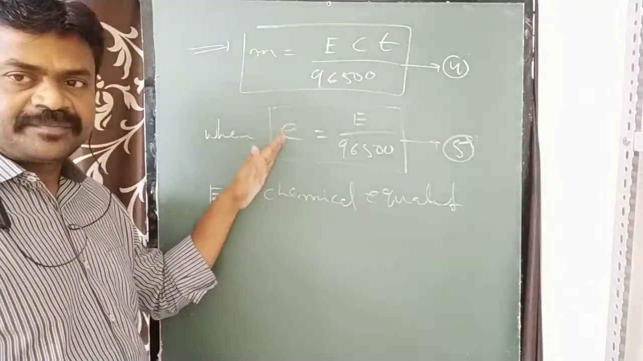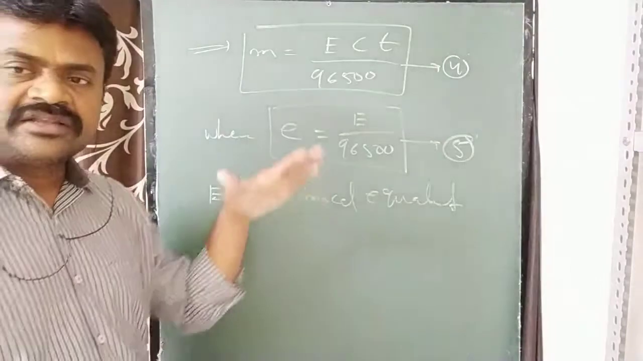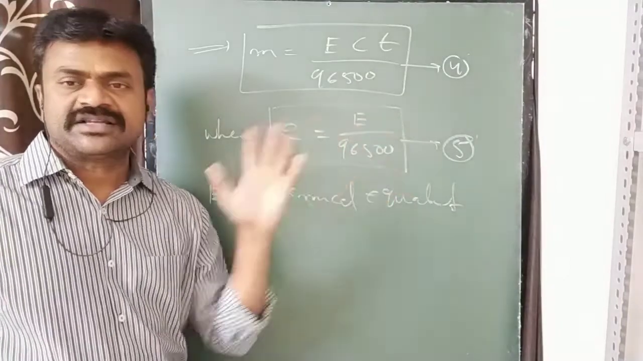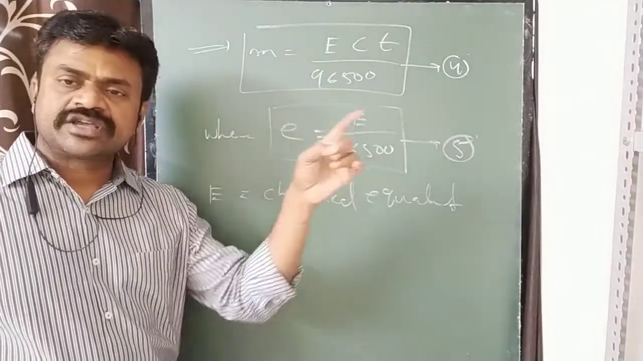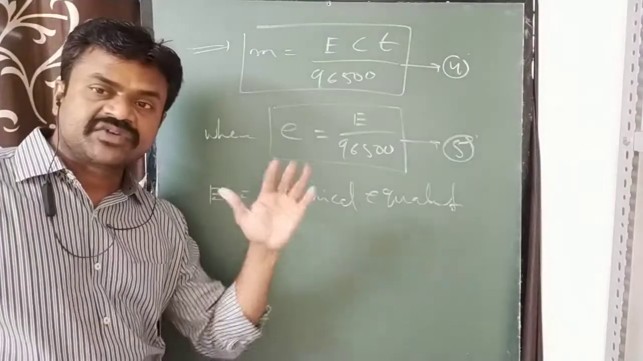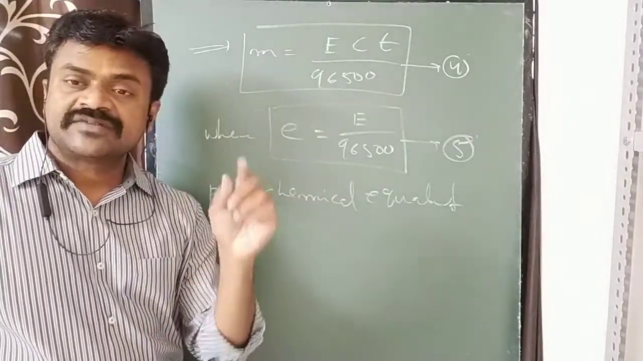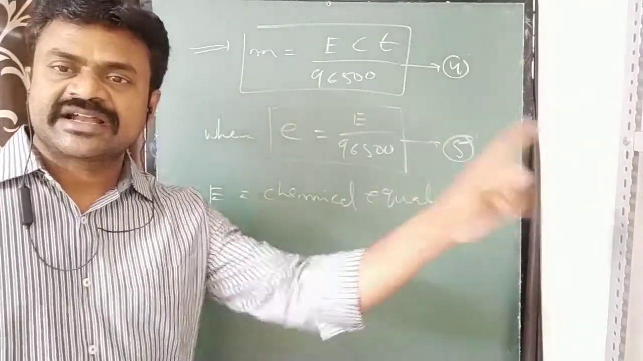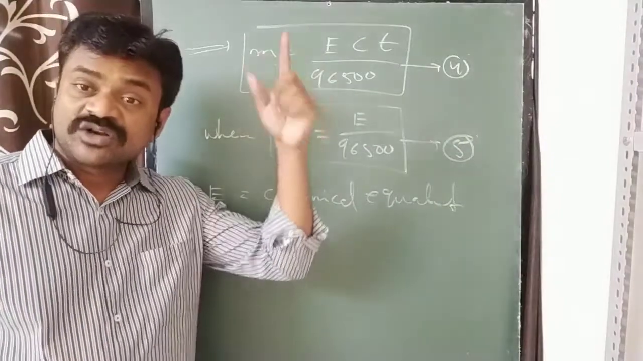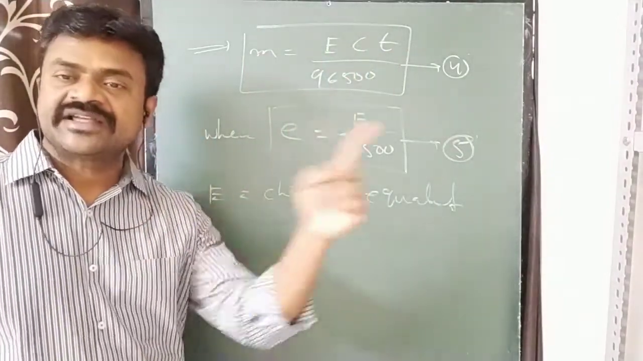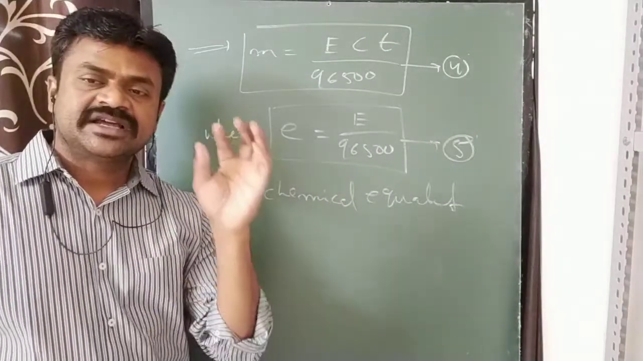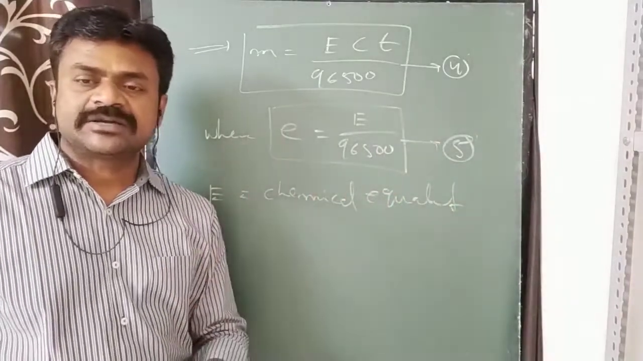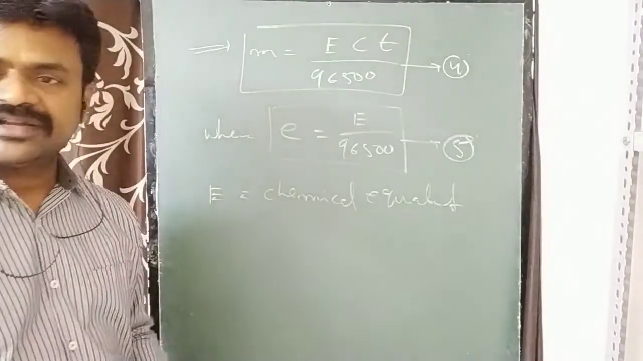Small e I defined: the mass of substance deposited or liberated when 1 coulomb current is passed is known as electrochemical equivalent. Now the chemical equivalent, how do you define? The mass of substance deposited or liberated when 1 Faraday current is passed. There 1 coulomb current passed, here 1 Faraday current is passed. 1 Faraday means 96,500 coulomb current has to be passed. So whatever the mass is obtained, that is called chemical equivalent.